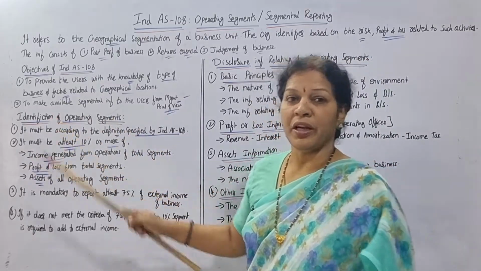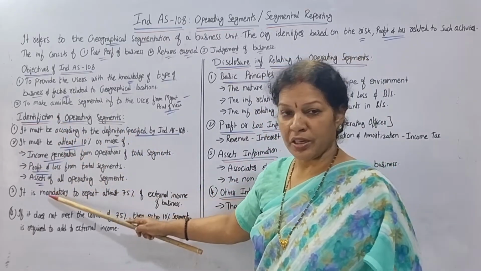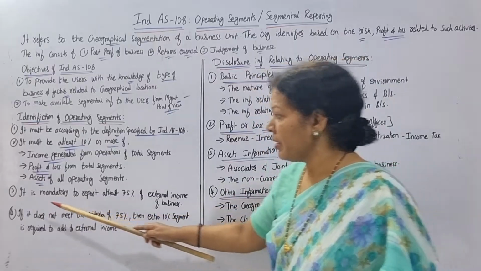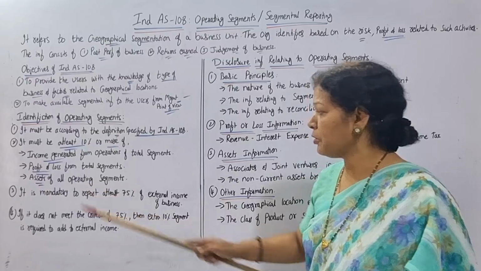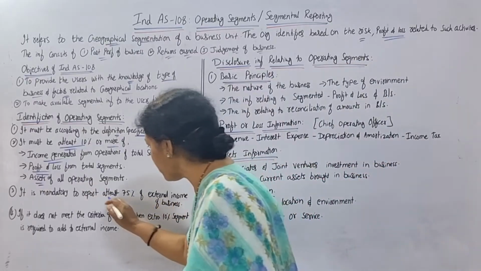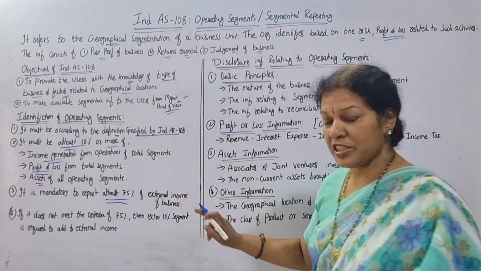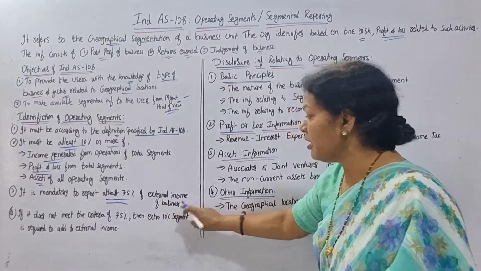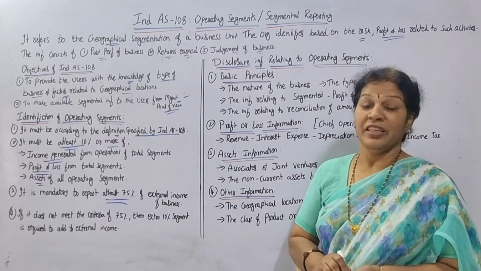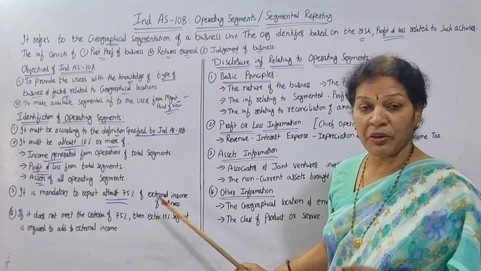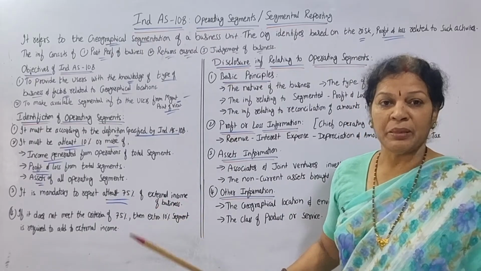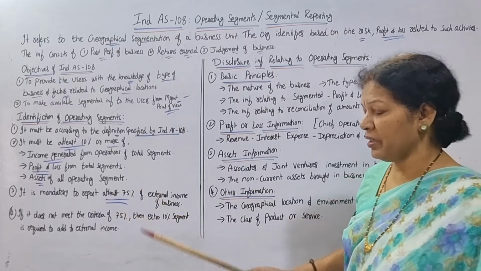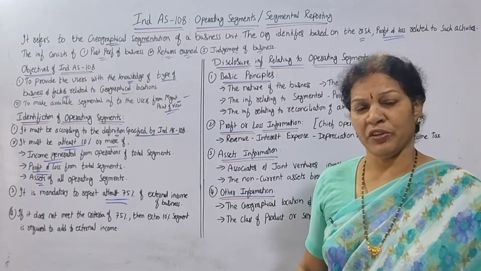So in that way you can identify segmentation. This is the second criteria. And the third criteria is, it is mandatory to report at least 75% of the external income of the business. It has to report at least 75% of the external income from outside income of the business. In this way also you can go for segmentation.